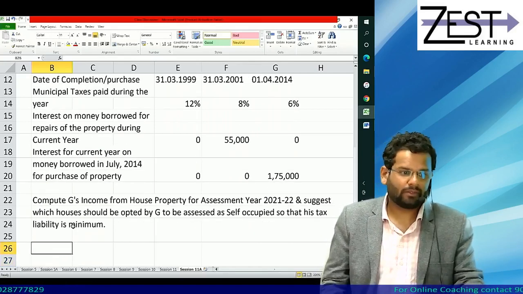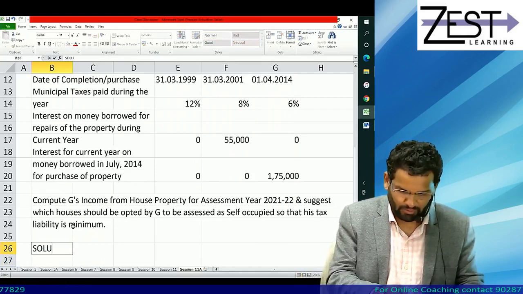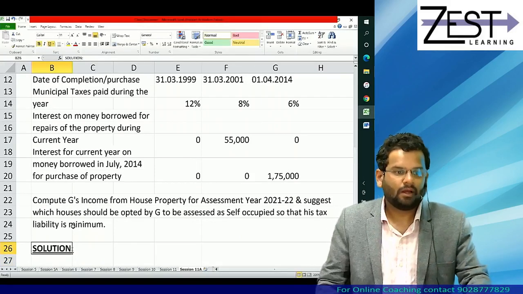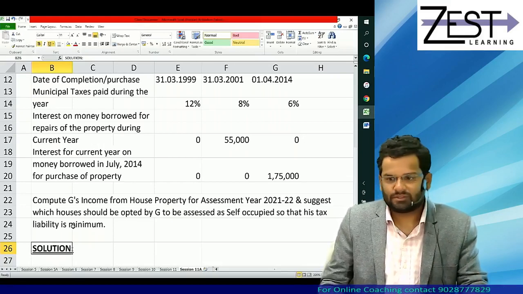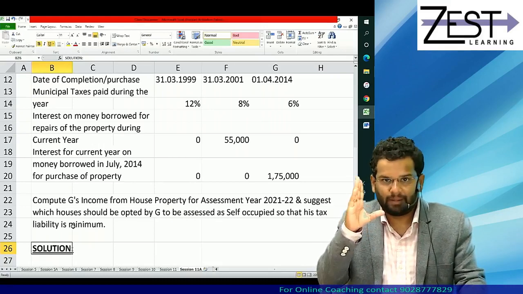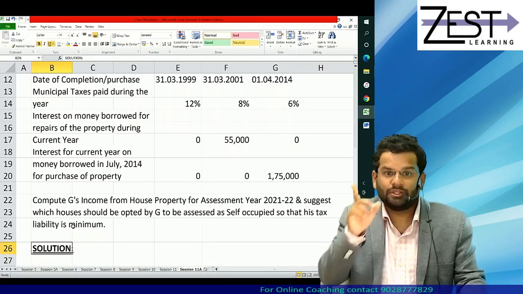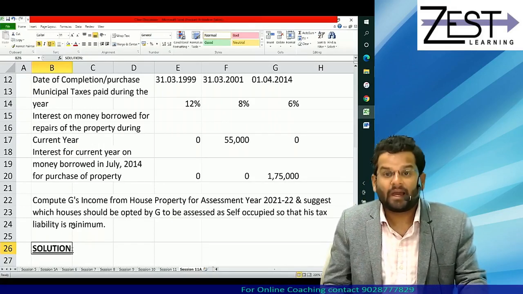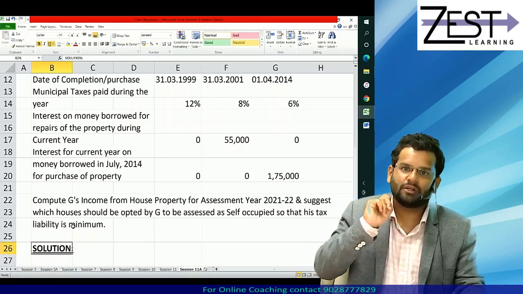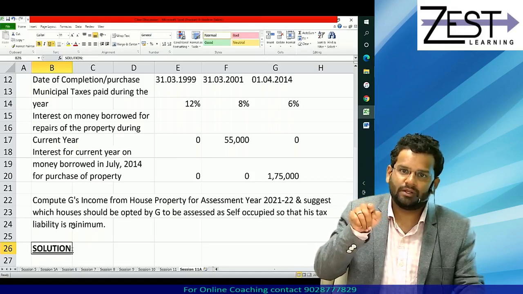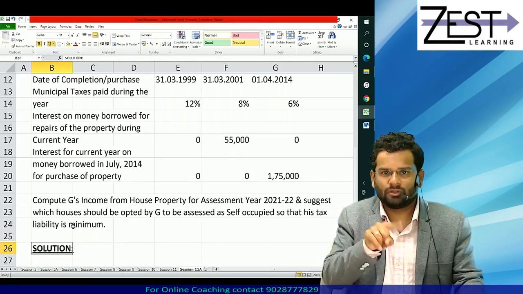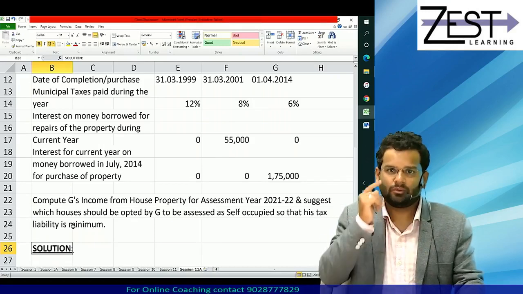So what I told you, how will you go about it? You will have to first calculate income from each house, and then you'll have to see house 1, house 2 SO, house 3 DLO; house 1 DLO, house 2, house 3 SO; and then house 1, house 3 SO, house 2 DLO.